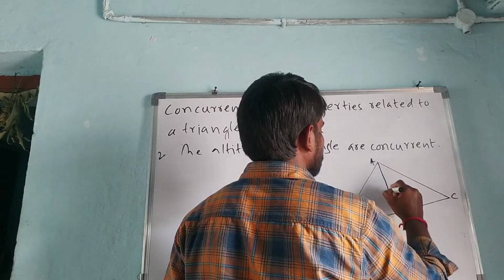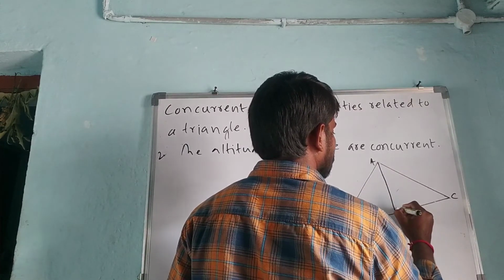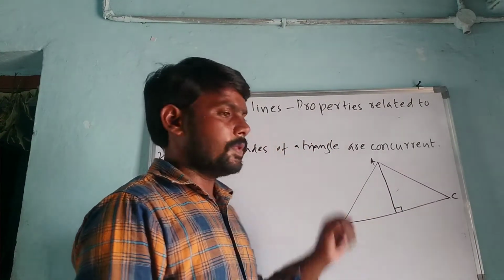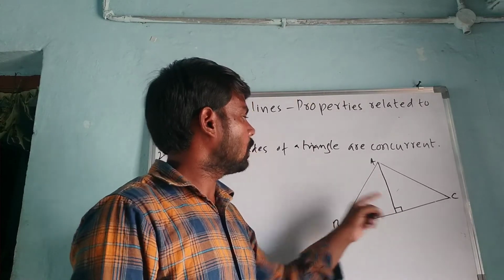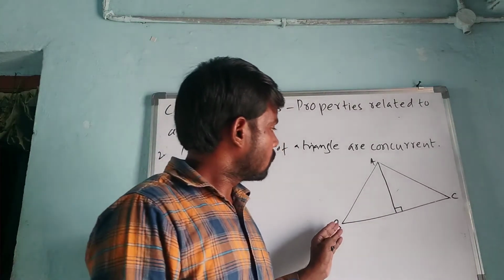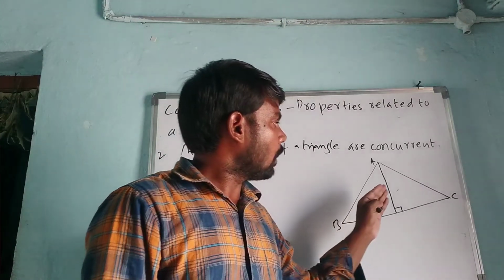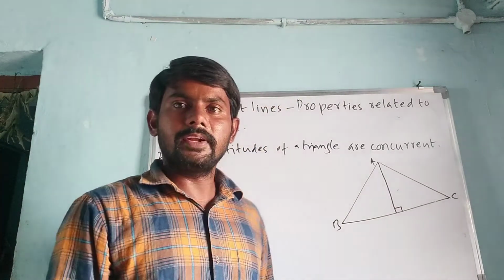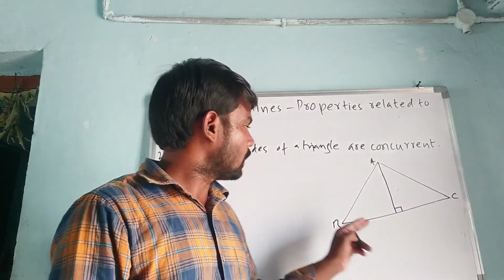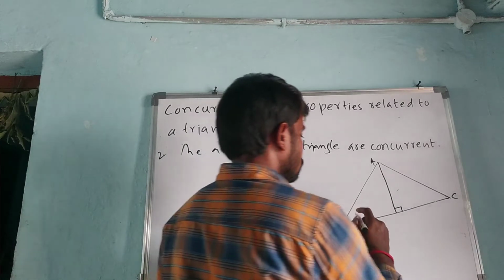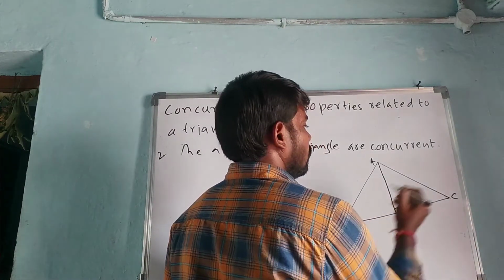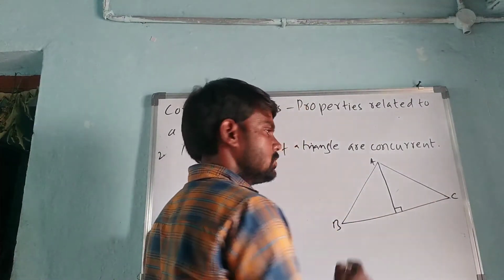This is called an altitude. How many more altitudes can be drawn in the triangle? Yes, two more can be drawn.